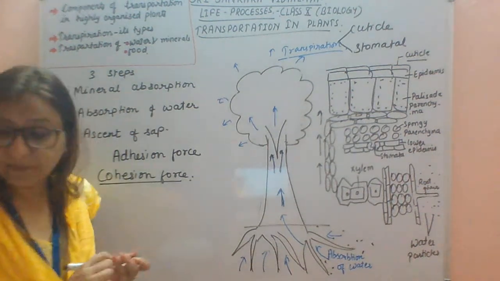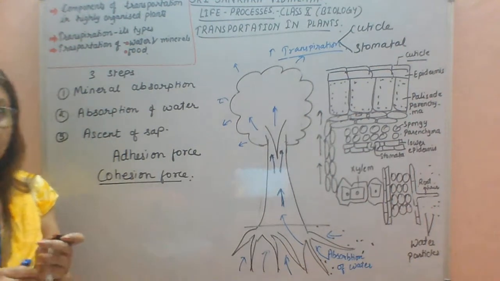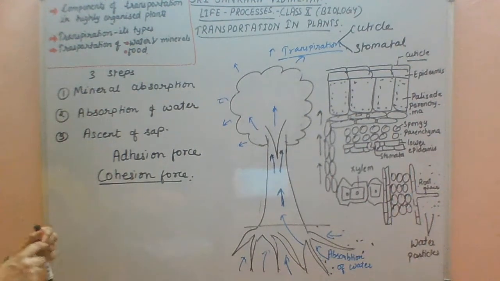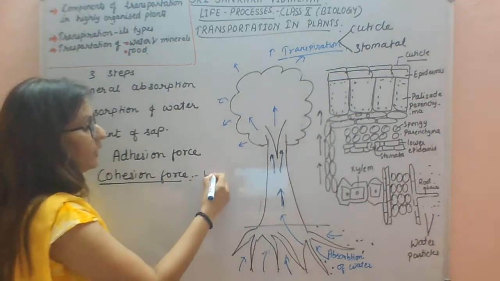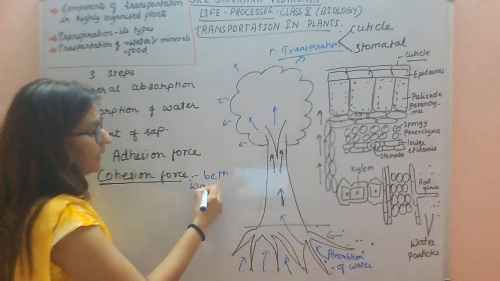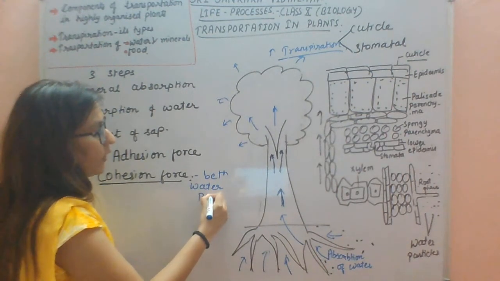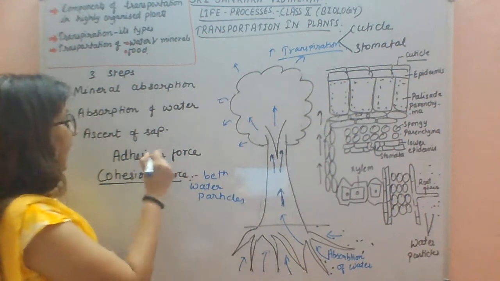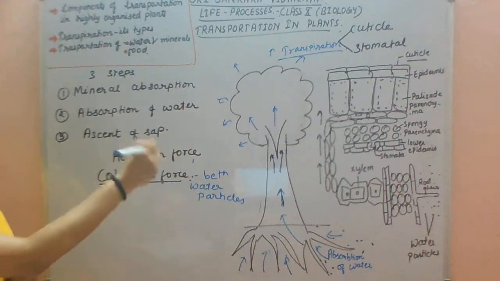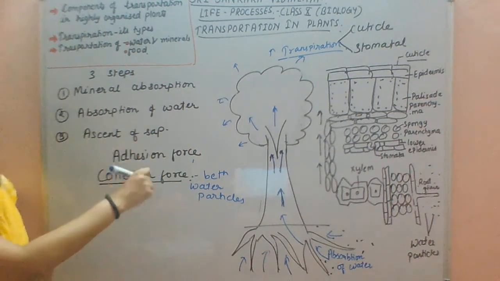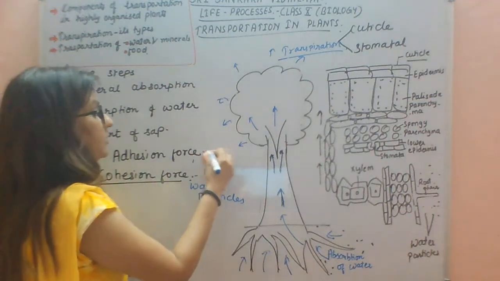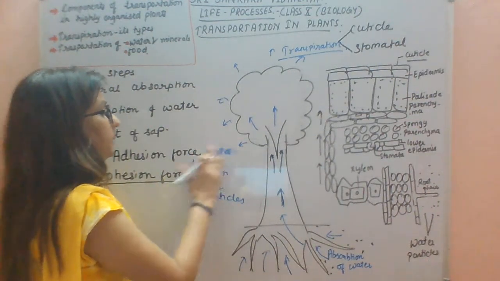Cohesion force is between water and water molecules. It is present between water particles. And adhesion force is present between water and the walls of xylem.